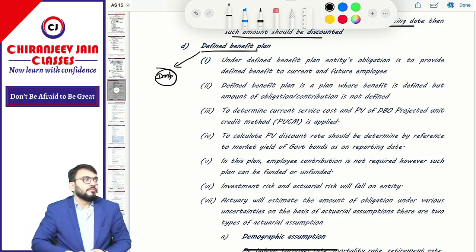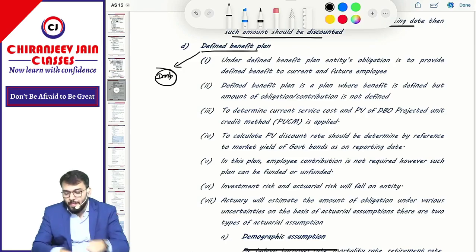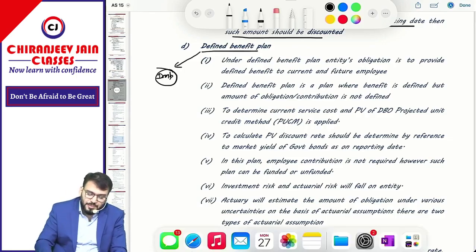Understood? Correct. Defined benefit plan. Now let us take one example of a defined benefit plan.